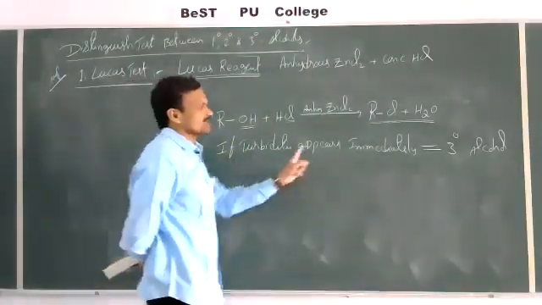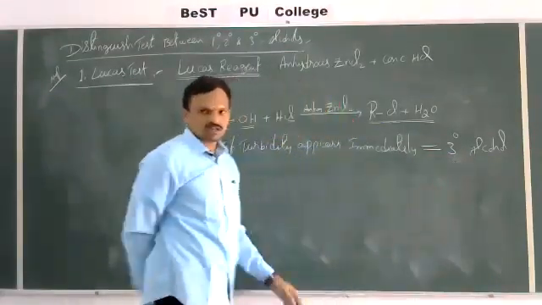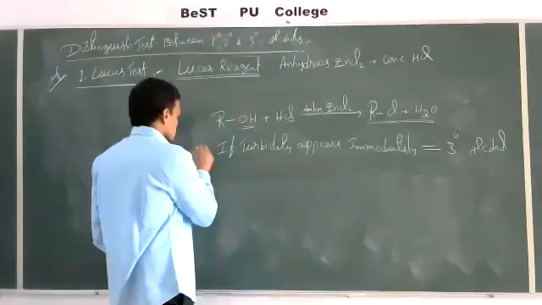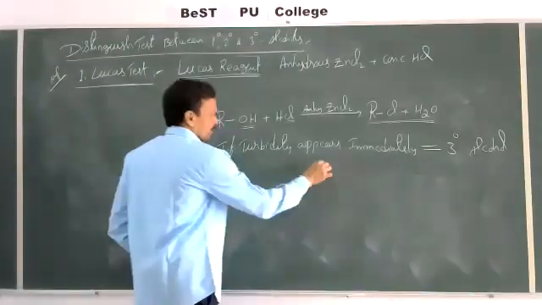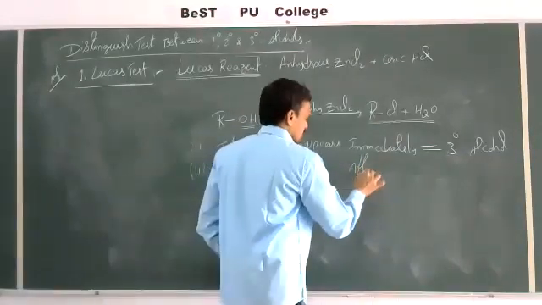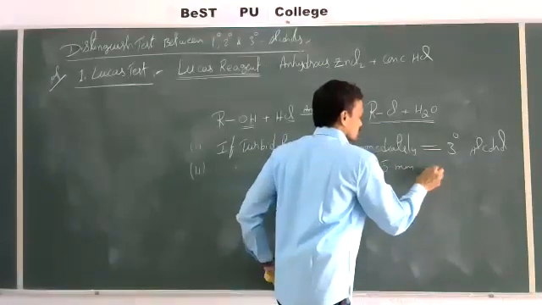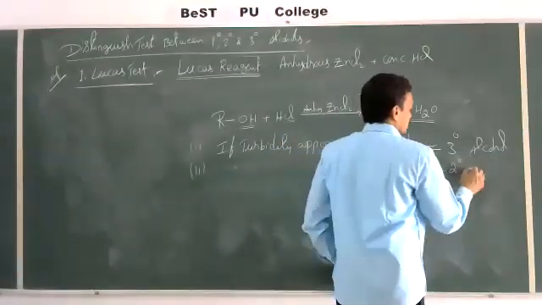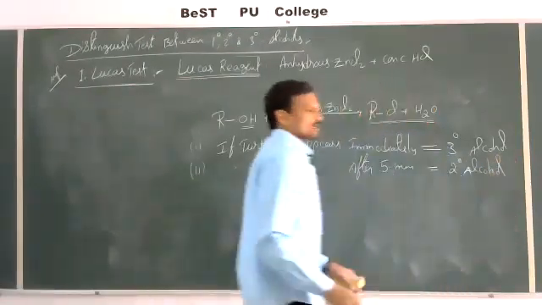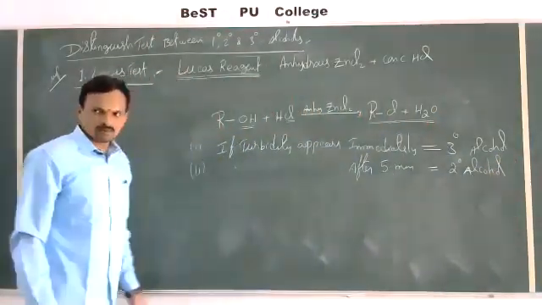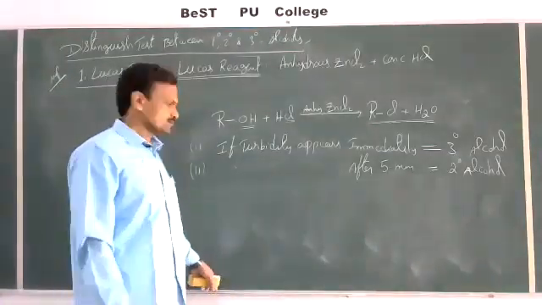If that turbidity appears immediately, the given alcohol is a tertiary alcohol. Suppose turbidity appears after 5 minutes, that is secondary alcohol. If turbidity appears after 5 minutes of starting the reaction, the given alcohol is a secondary alcohol.